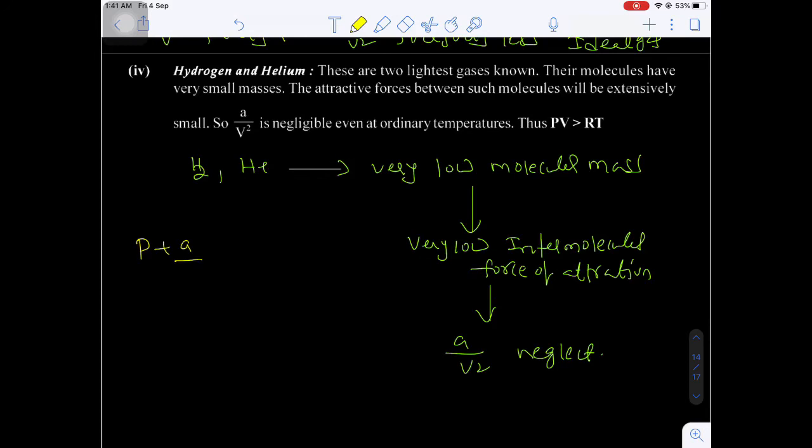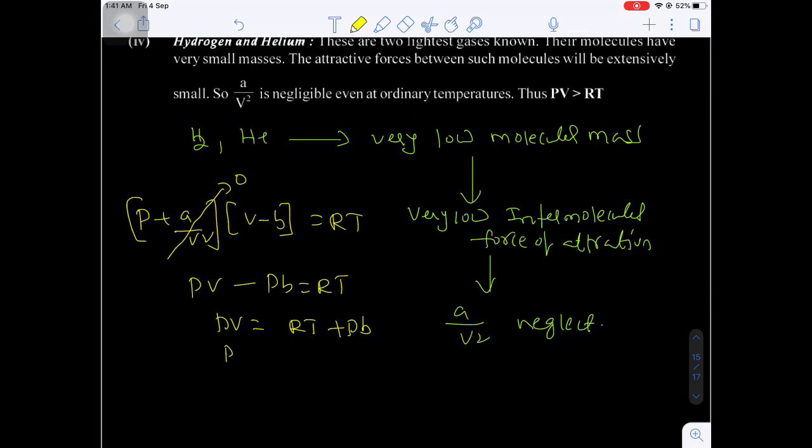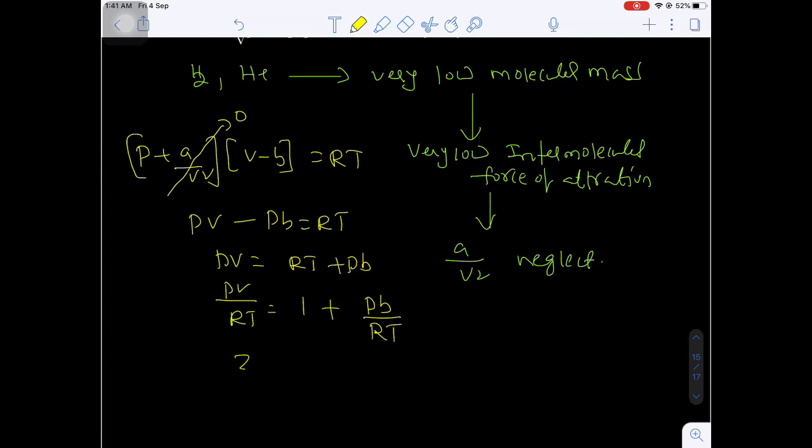1 mole of real gas, P plus A by V square into V minus b equal to what? R into T. Now here A by V square I am neglecting, so P plus 0, that will be P into V, PV minus P into b, Pb equal to what? RT. So shall I write PV is equal to RT plus Pb. I am dividing RT on both sides, so I am getting PV by RT on the left side, RT by RT, that will be 1, and right side Pb by RT, 1 plus Pb by RT.